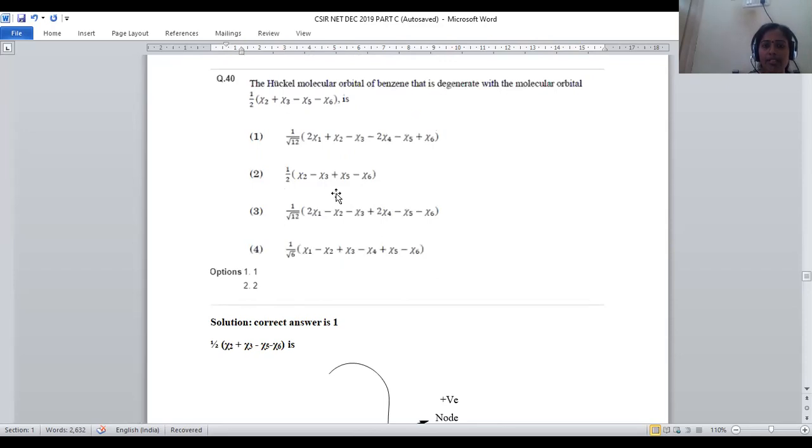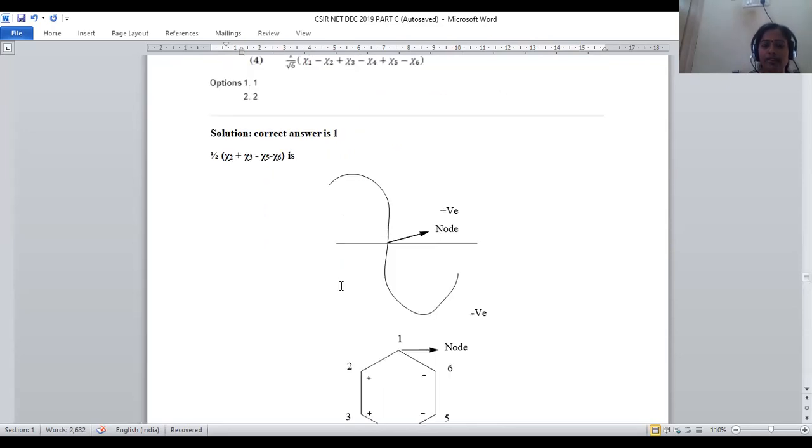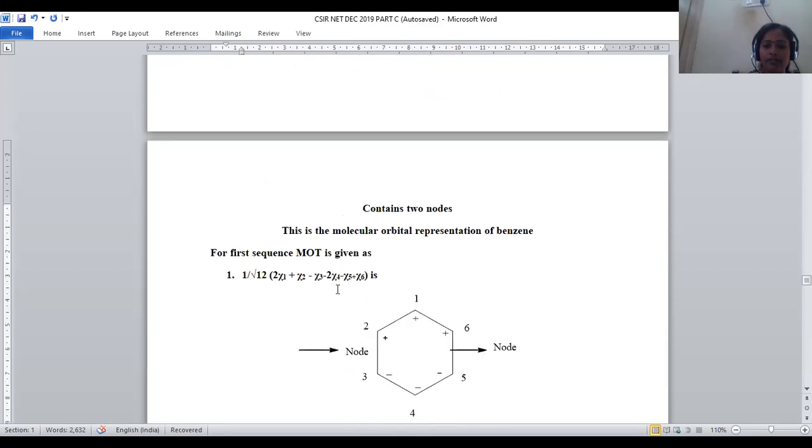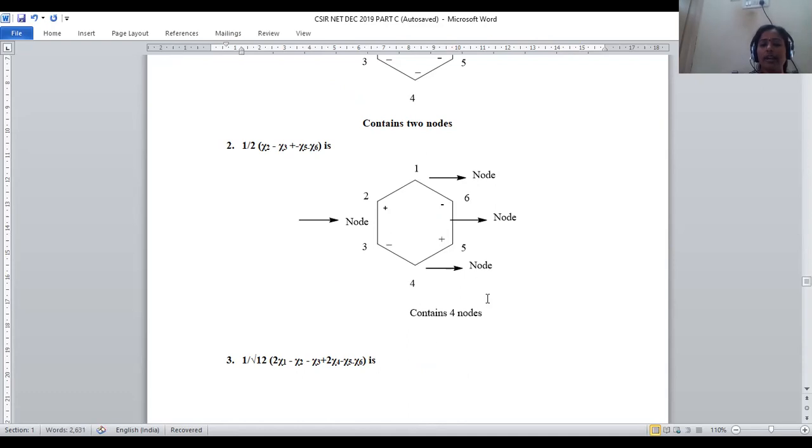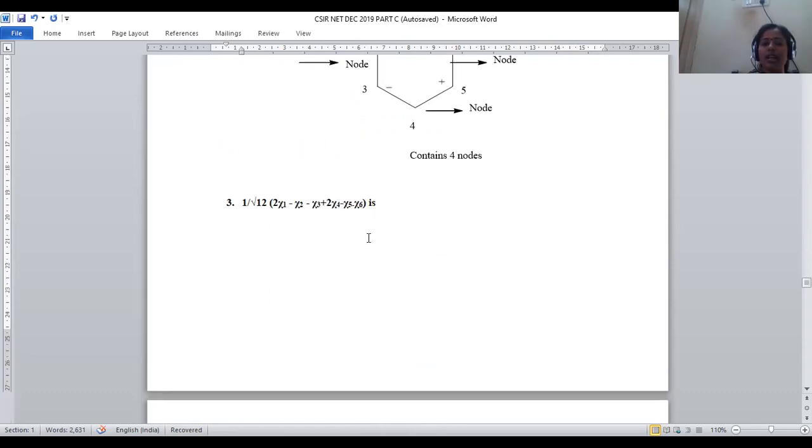Within the second problem, chi4 is not given. The chi4 term is not there. No need to write chi4 because it is not given within the problem. So at chi4, no sign is denoted. Chi5 is denoted with positive. Chi6 is denoted with negative. Here 2 nodal planes are there, and here also 2 nodal planes. In all, 4 nodal planes are there for compound number 2. So it is not matching.